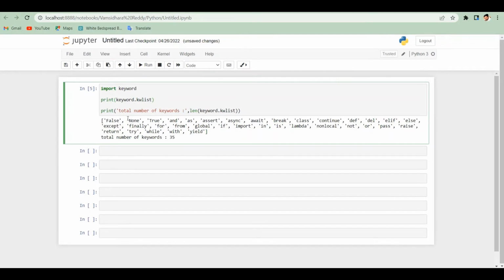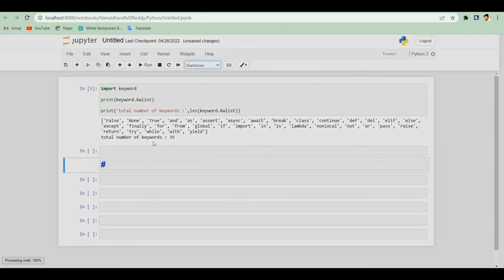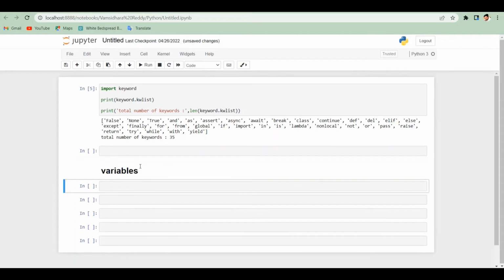So import keyword and print keyword.kwlist, and I'm printing the keywords that are present. Another print is the total number of keywords, the length of the keywords, which is 35. So it means there are 35 keywords in version 3.8. It contains 35 keywords.